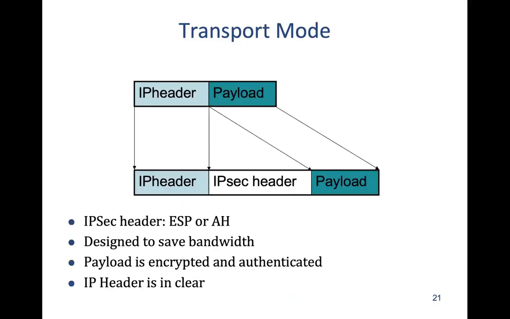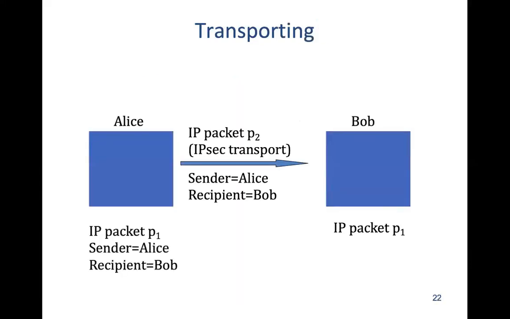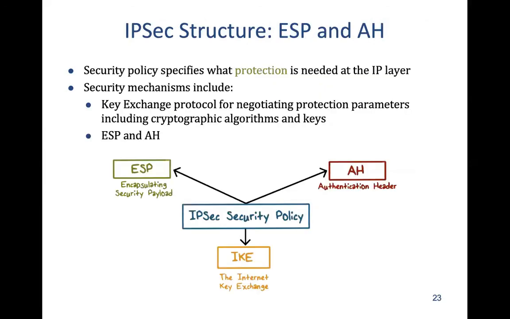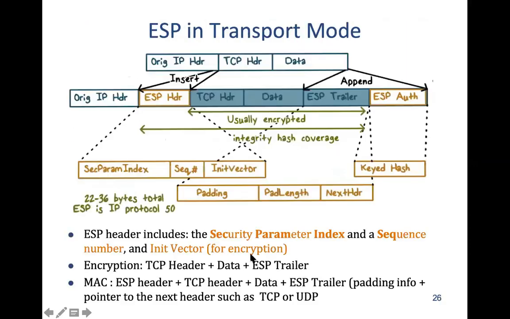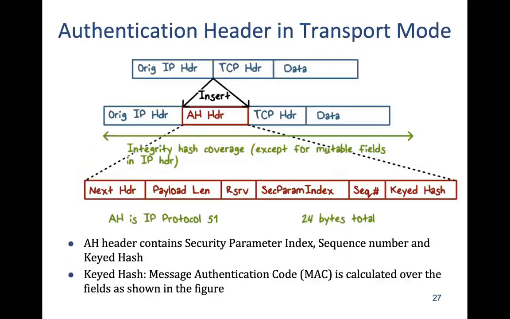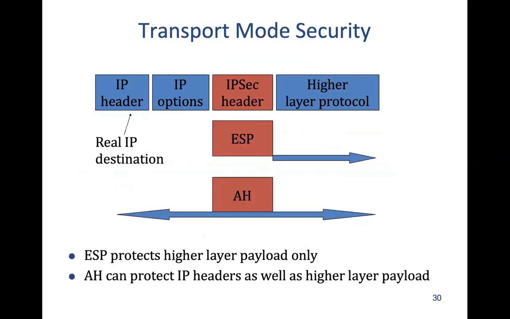We have seen transport mode, wherein the IP header remains intact. Only the IPsec header goes between the IP header and payload. For both transport and tunnel mode, we can use Encapsulating Security Payload (ESP) or AH type, and then we have IKE. Here it shows various combinations, 4 different combinations.